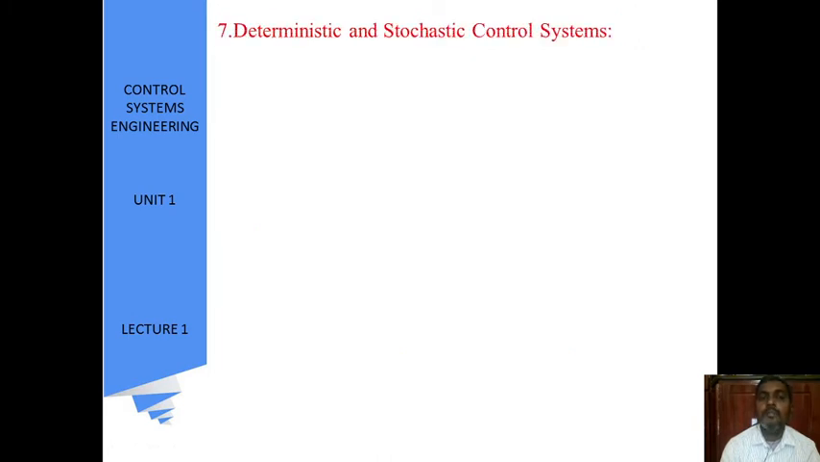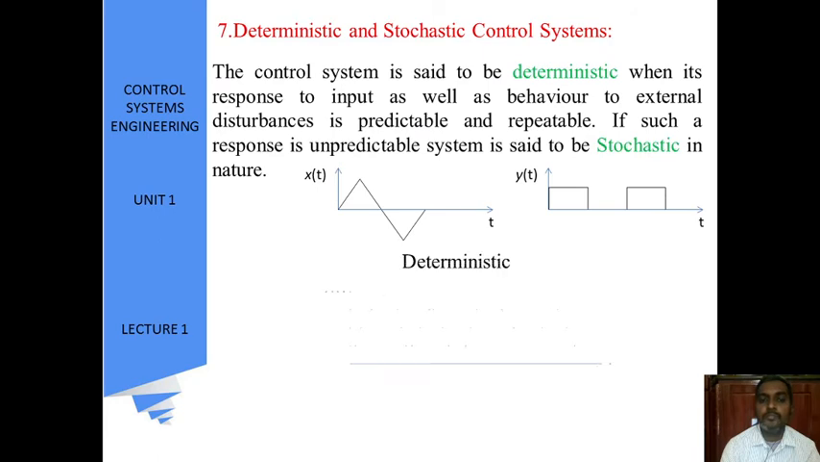Next one is deterministic and stochastic control systems. A control system is said to be deterministic when the response to the input, as well as the behavior to external disturbances, is predictable and repeatable. If such a response is unpredictable, then it is stochastic. See, this is a deterministic signal. It is predicted, that means this will be the output, and it varies with time at perfect time intervals. Then it is called a deterministic signal.